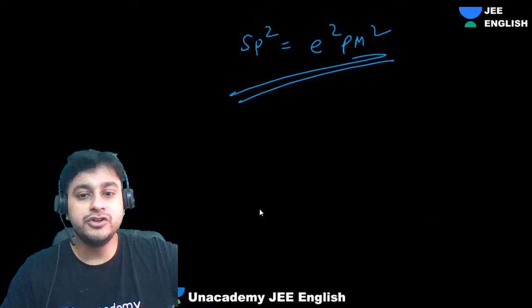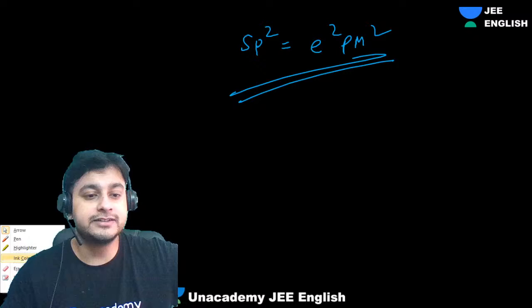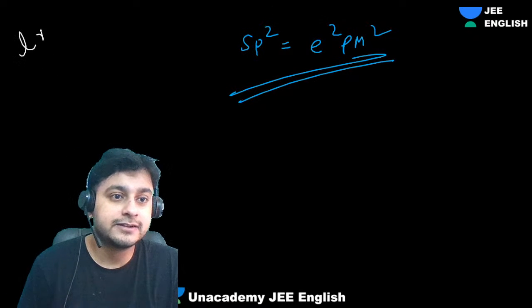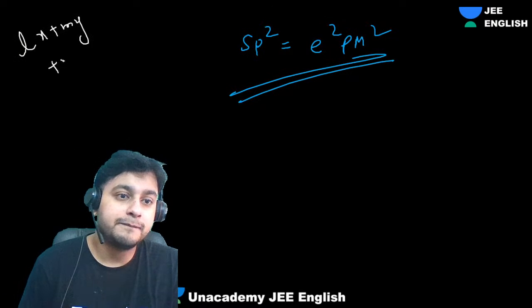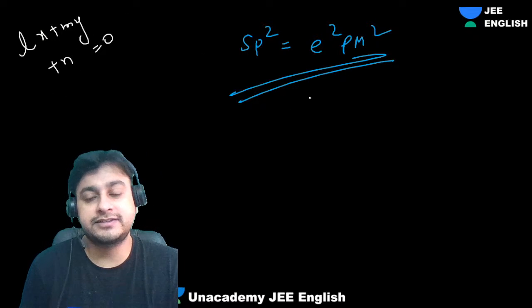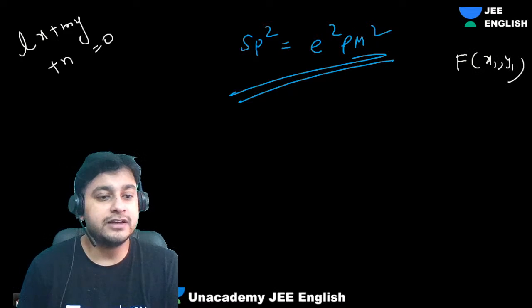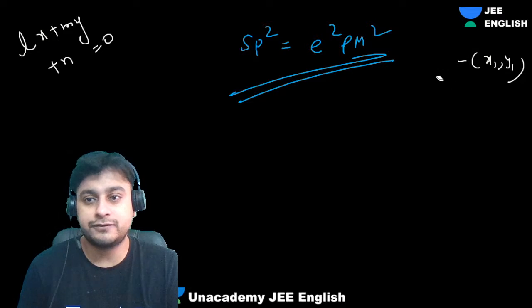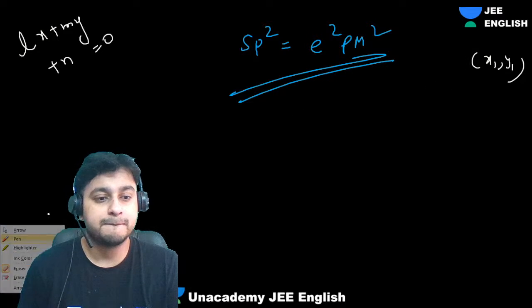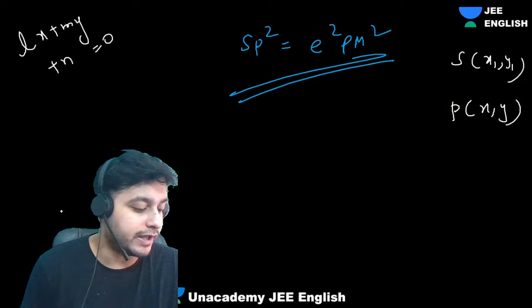So, guys, let's suppose your equation of directrix is Lx plus my plus n equals to 0, and let's suppose your focus, guys, is at x1 comma y1. So can I say, guys, you can say this is nothing but S. You can say focus is S, and let's suppose any point P on the parabola is x comma y.